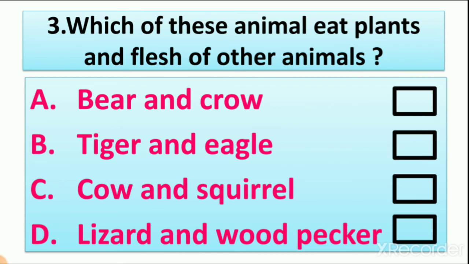So which animals eat both flesh and plants? We have 4 options: bear and crow, tiger and eagle, cow and squirrel, lizard and woodpecker. So let's learn.